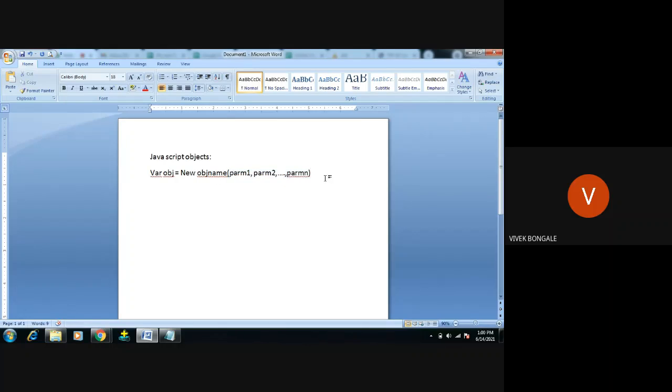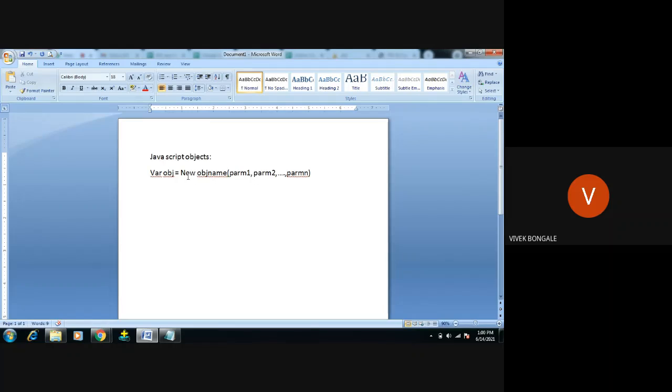This is optional, right? This is the formal way of defining the object. We can define the object in a shortcut method also. Shortcut method means instead of using this new,